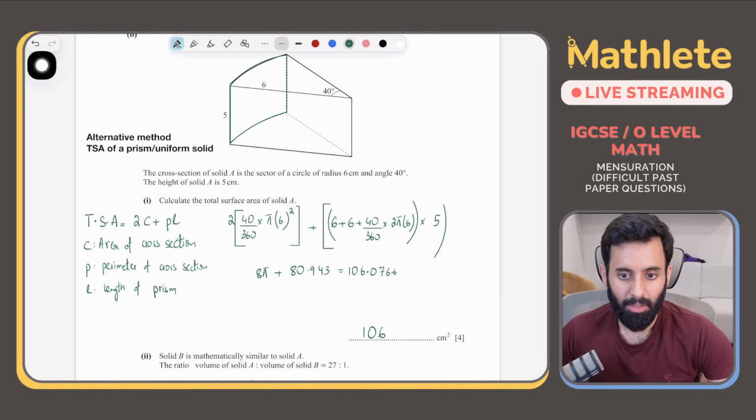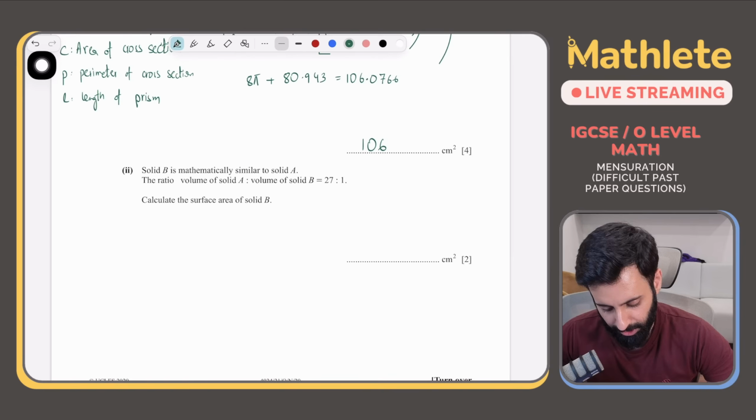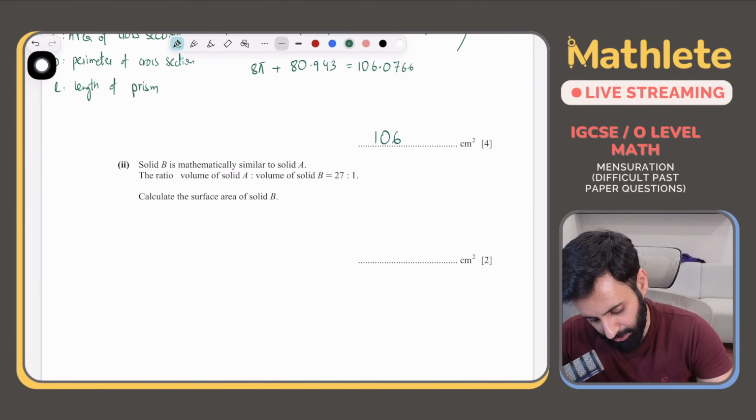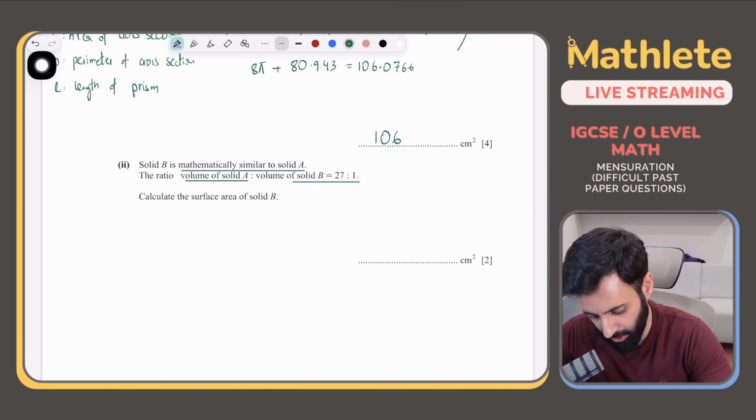Okay, now, part 2. Part 2 says solid B is mathematically similar to solid A. The ratio of the volume of solid A to the volume of solid B is 27:1. Calculate the surface area of solid B.